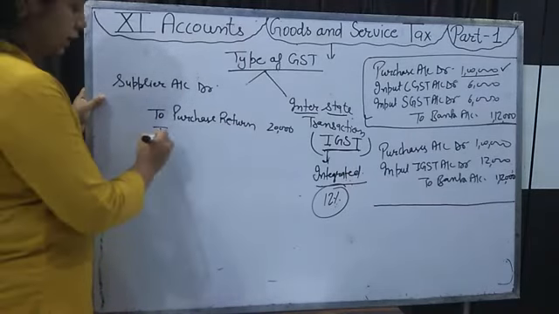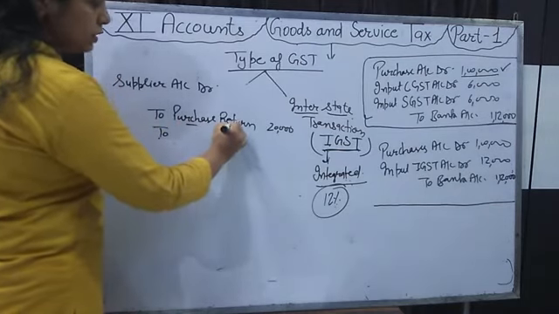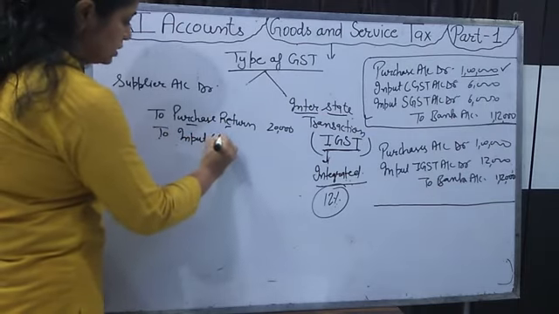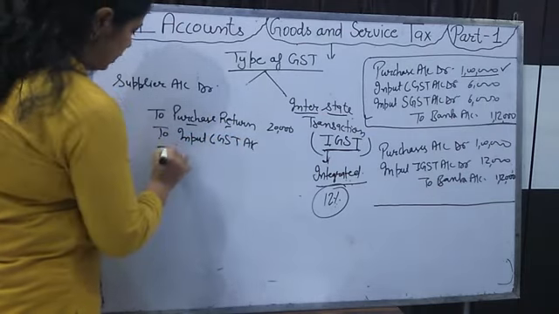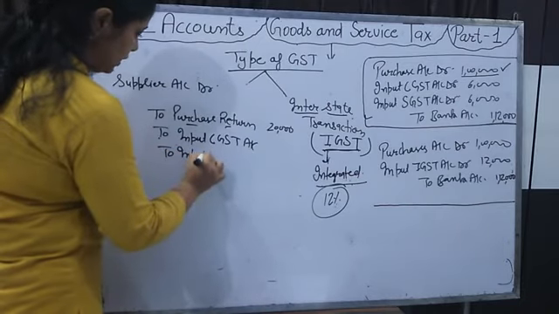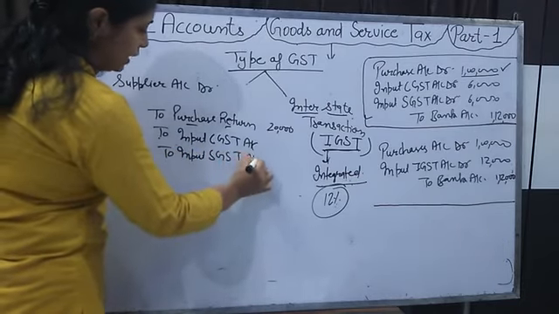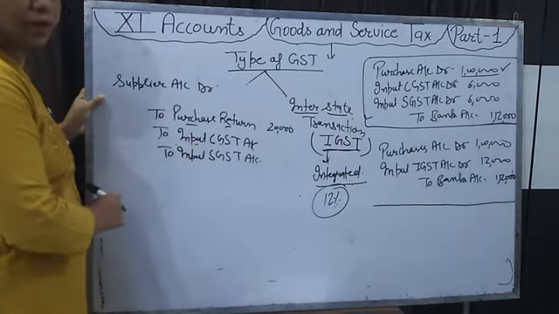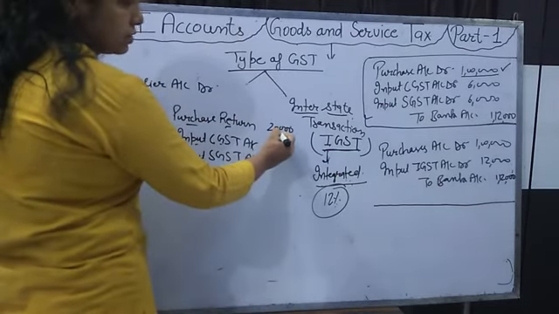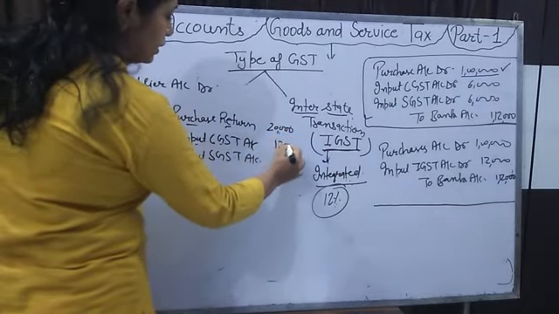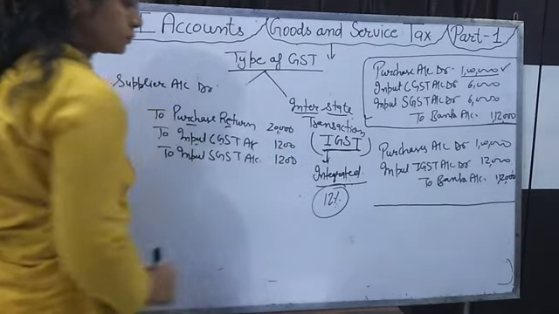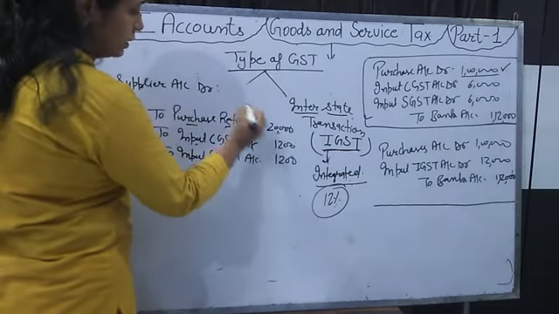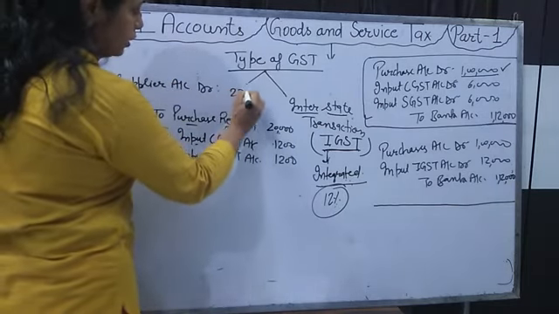When we return the goods, we will credit the purchase return, input CGST and input SGST. ये भी तो कम होगा ना, अगर हम goods return कर रहे हैं, then GST will also be less. 6% of this will come to 1,200 and 1,200. In total, how much money will we take back from the supplier? 22,400.